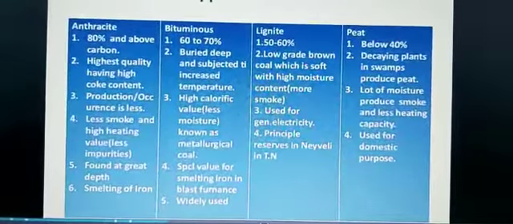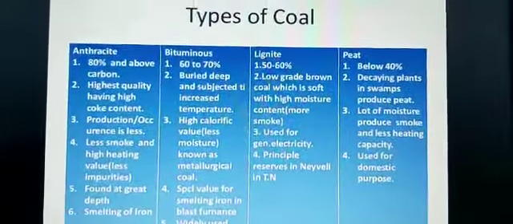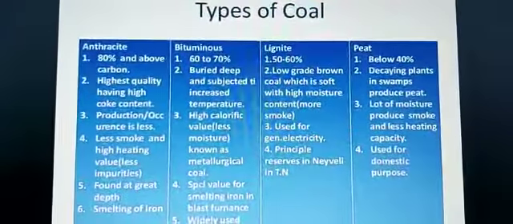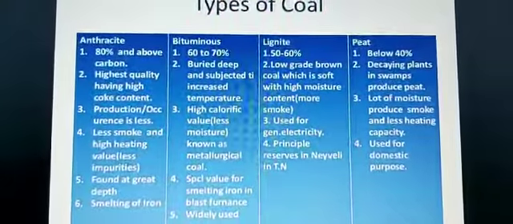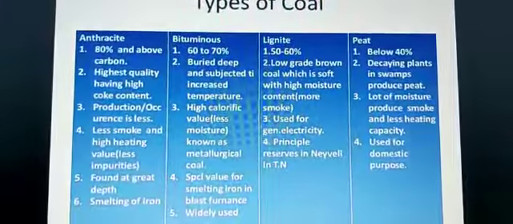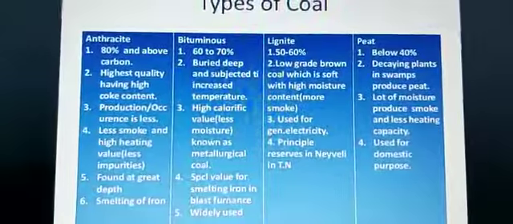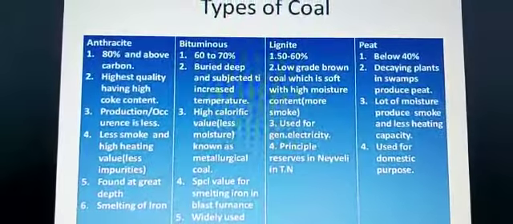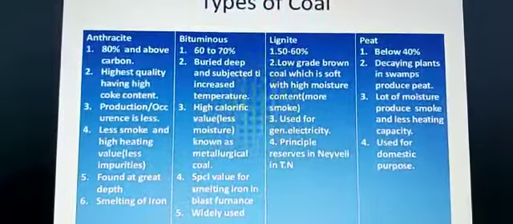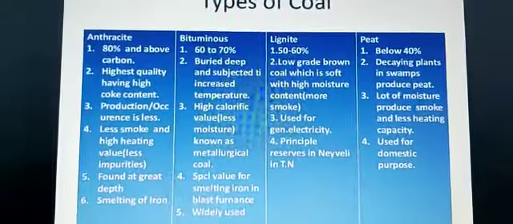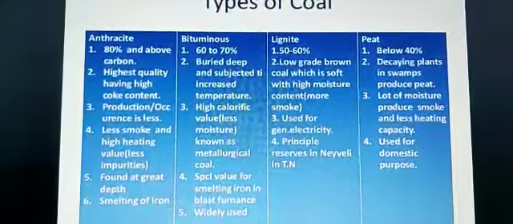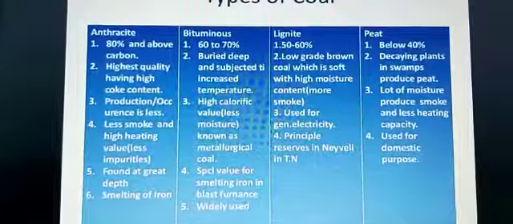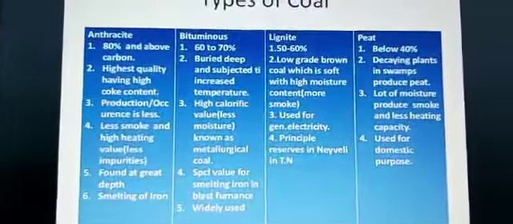It has fewer impurities, found at great depth, very deep inside the earth, and is used for smelting of iron. Then the second one, bituminous, is 60 to 70%, buried deep and subjected to increased temperature, high calorific value, and, children, here special value for smelting iron in a blast furnace, and it is also widely used. It is the second category.